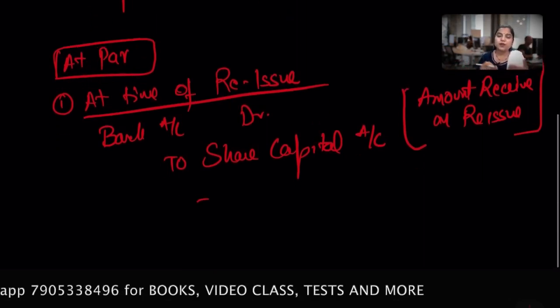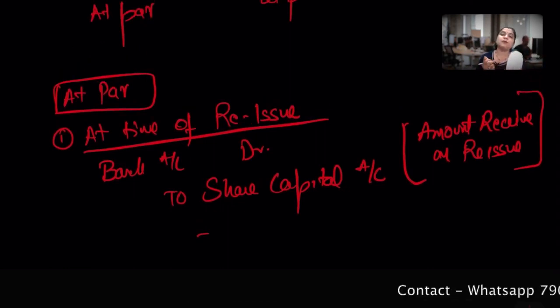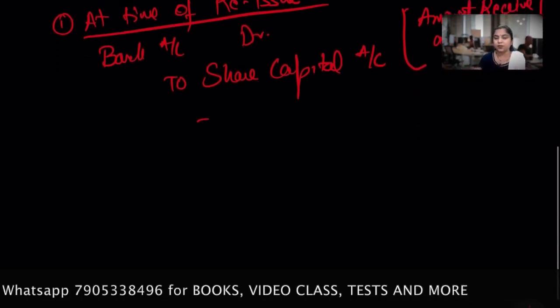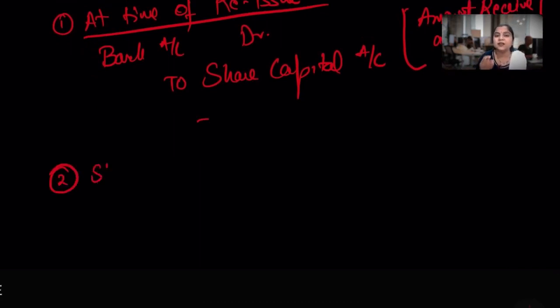Now I told you that we are issuing at par. So whatever I received, whatever I forfeited from your pocket, that will be my profit. My means the company's profit, and that needs to be transferred to the capital reserve account. No issues. Okay.